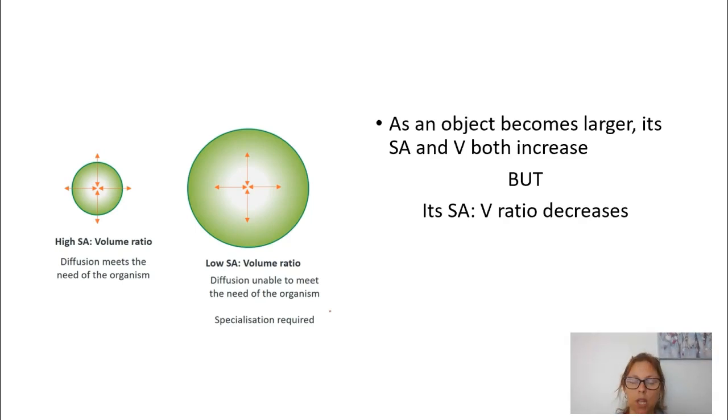If we look at the picture there on the right, those arrows aren't able to make it to the outside of the cell. So diffusion and osmosis now are unable to meet the needs of the organism there. So if simple diffusion and osmosis was to be relied upon, the materials are unable to move into or out of the cell to meet the needs of those organisms.